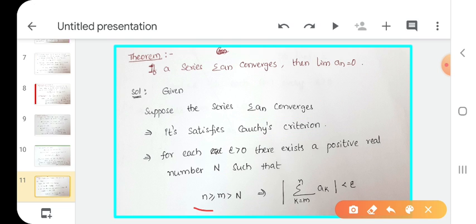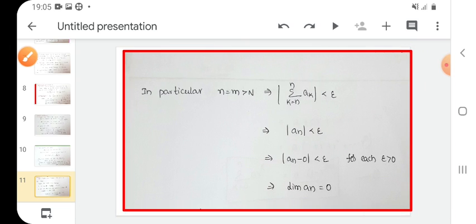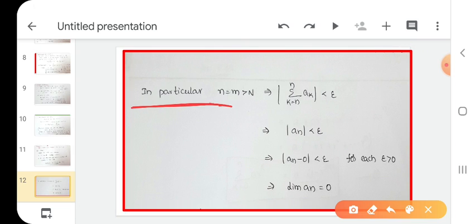Now we take only n equals m. See here. In particular, we take n equals m. Greater than capital N is common. We don't change that one. We take n and m values at maximum, so we always write greater than capital N. But instead of n greater than m, we write only n equals m.